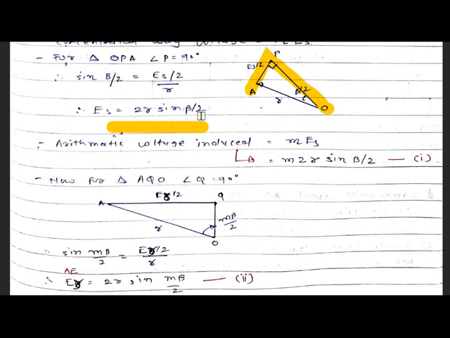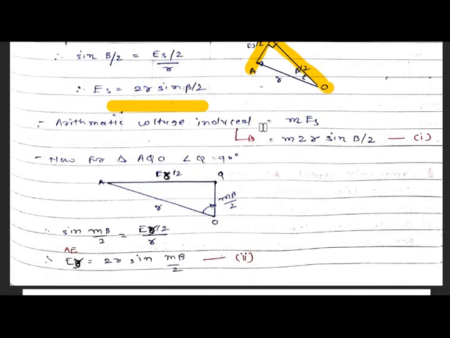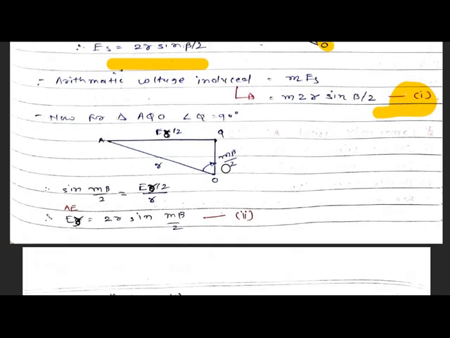So the arithmetic voltage induced is given by M 2R sine beta by 2. This is our equation number 1, where the arithmetic voltage induced per coil is M 2R sine beta by 2.